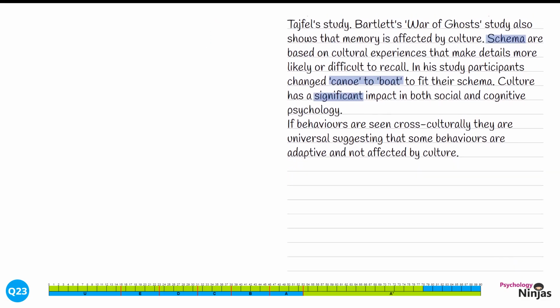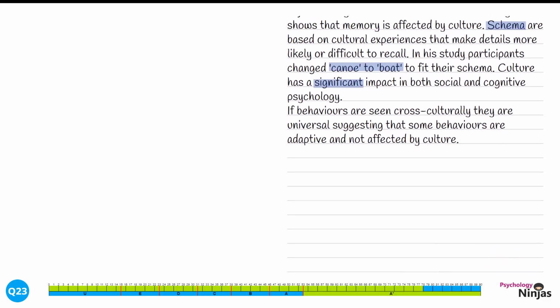If behaviours are seen cross-culturally, they are universal, suggesting that some behaviours are adaptive and not affected by culture. Here we've identified a research method in order to investigate culture in terms of cross-cultural research. We've also identified a counter-argument in terms of behaviours being worldwide or seen in every culture, which would mean that culture itself is not having an impact on human behaviour. It's time to get evaluating once again.